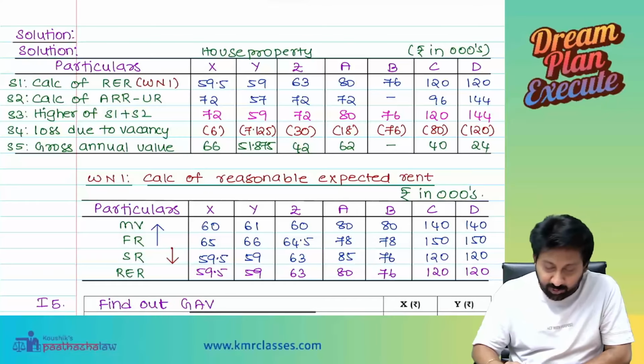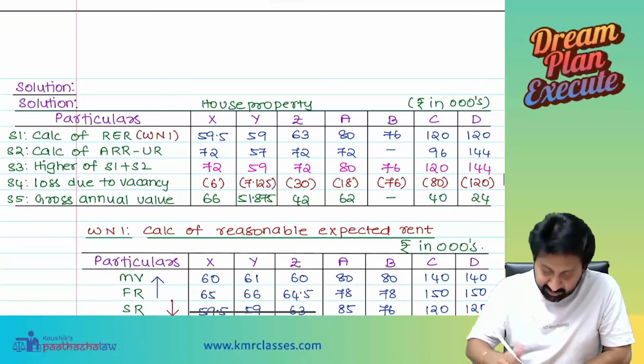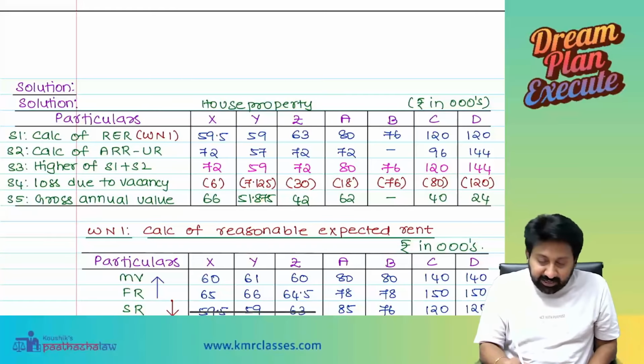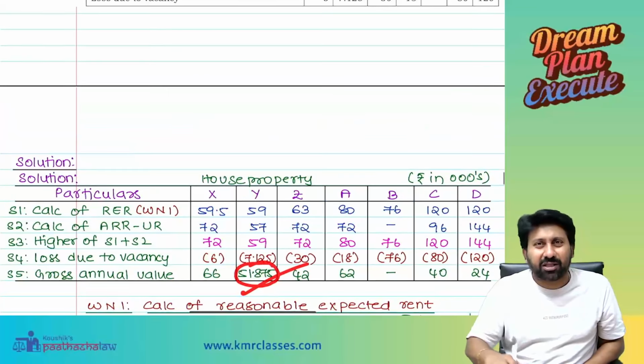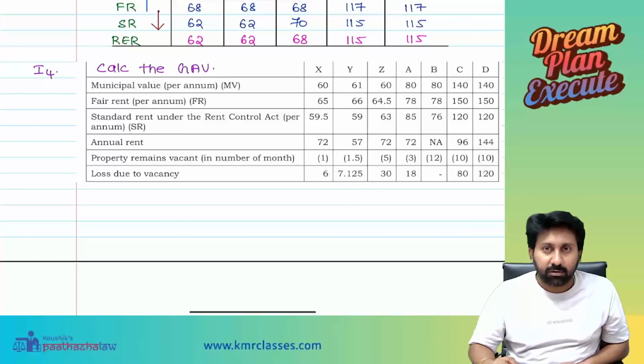Sorry, sir. No problem, no problem. You rectify the mistakes in the class itself. Don't do it in the exam hall. So 51.875 is the final answer. Everyone understood the answer clearly, yeah? Yes, sir.